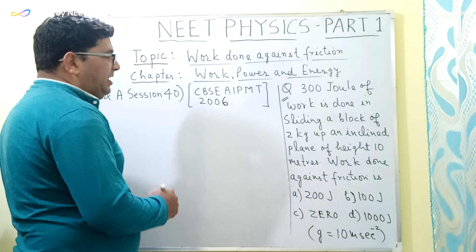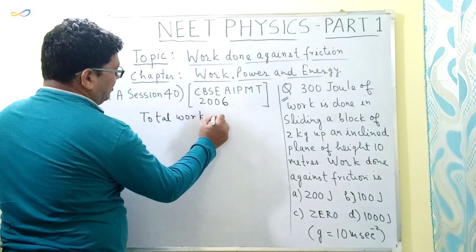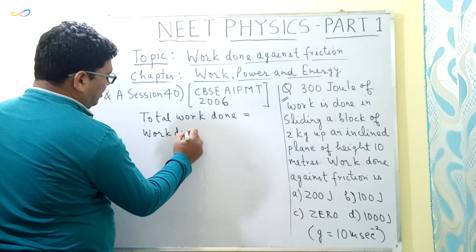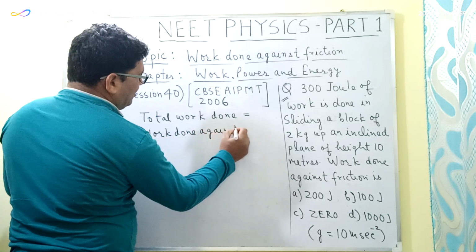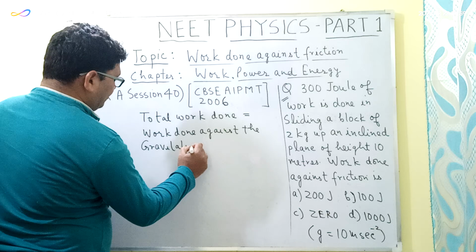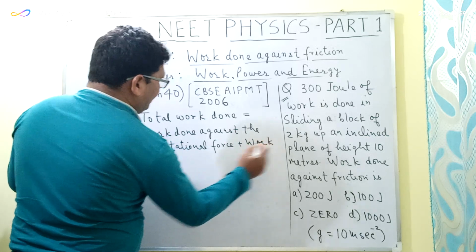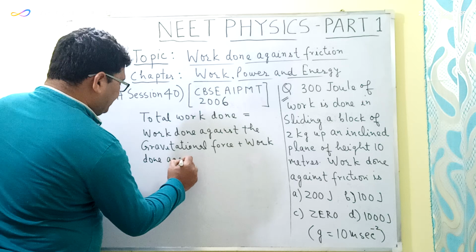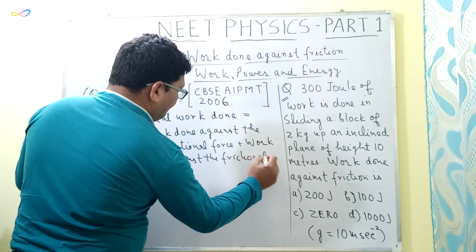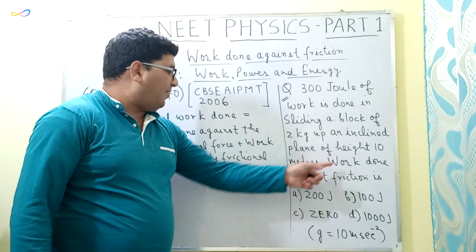So in this question we have to simply use the formula, that is total work done will be equal to the work done against the gravitational force plus the work done against the frictional force in sliding the block up an inclined plane of height 10 meters.